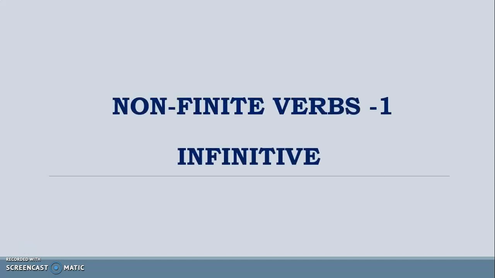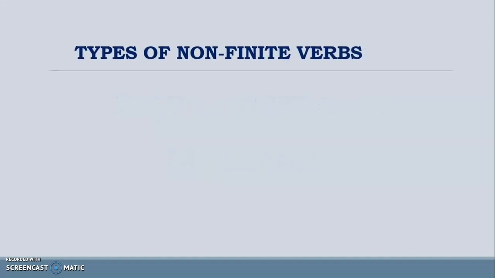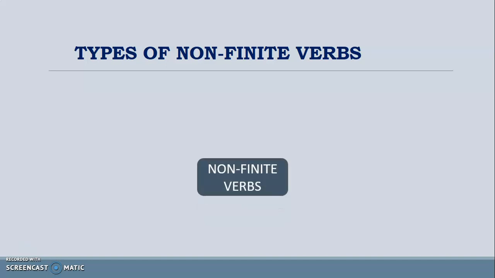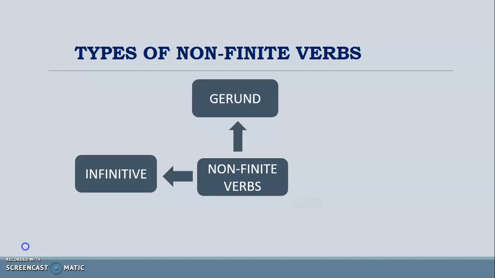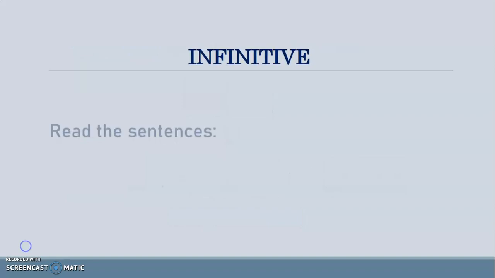Today we are going to see infinitive, which is a form of non-finite verb. Already I have explained in detail the difference between finite and non-finite verbs in the previous video. Link is given in the description box for your reference. Non-finite verbs are of three types: infinitive, gerund and participle. Though they appear as verbs, they do not act as verbs. In this video, we will see two infinitives in detail.